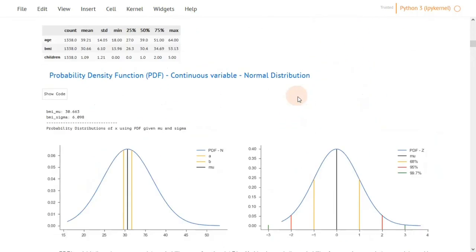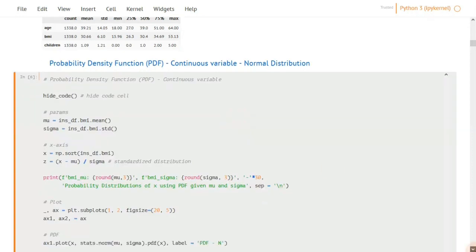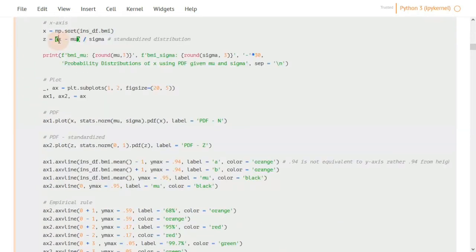Maybe we can see how we calculated the z-scores. The one on the right, the PDF, uses the real values of the variable, BMI, and this is the associated z-scores. And how did we calculate these scores? Simply by subtracting mu from each value of x and dividing by sigma, which is the standard deviation. And again, we are calling a normal distribution, passing the parameters, and then evaluating on each value of x to calculate the probability density function.